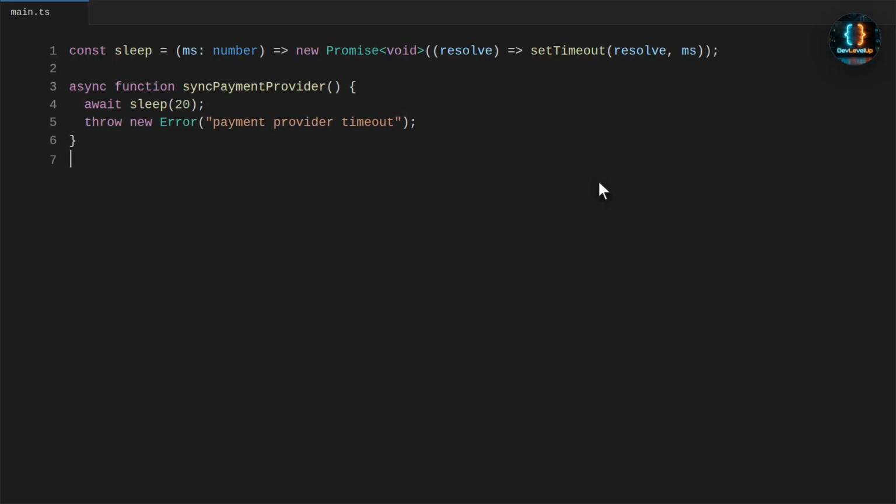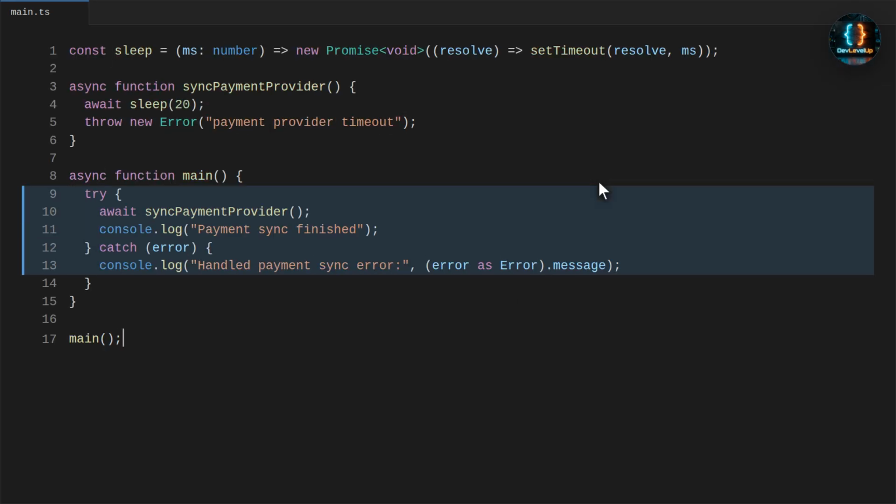Now we fix it by awaiting the async operation inside a try-catch block. This makes the rejection part of the current control flow. When we run the script, the error is logged in a controlled way.